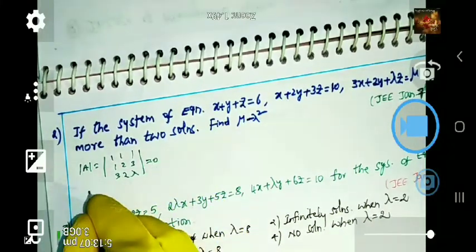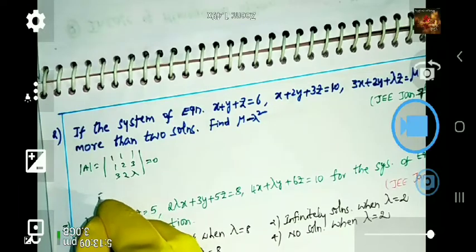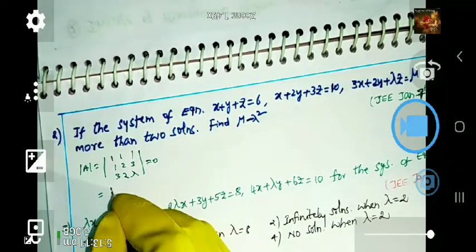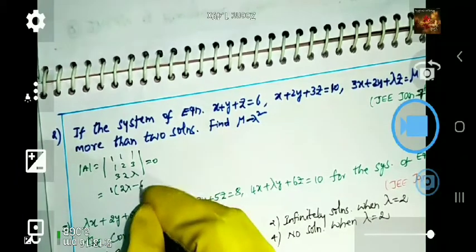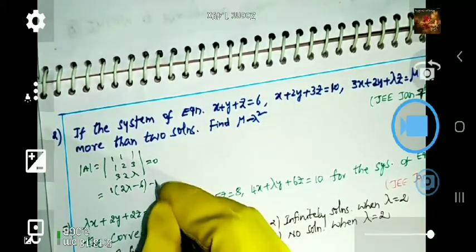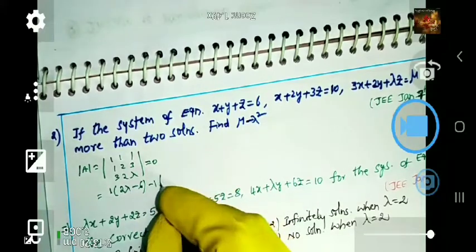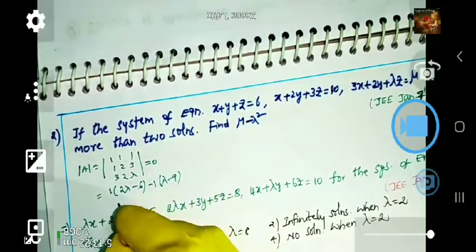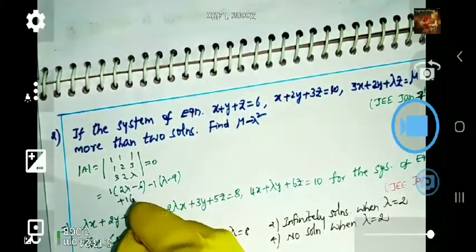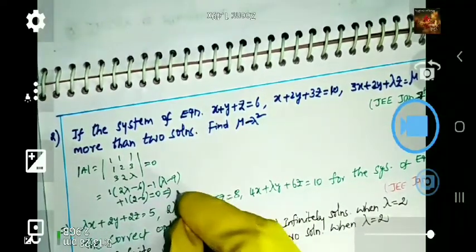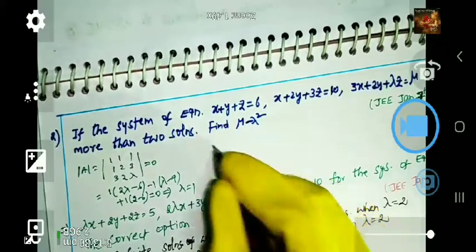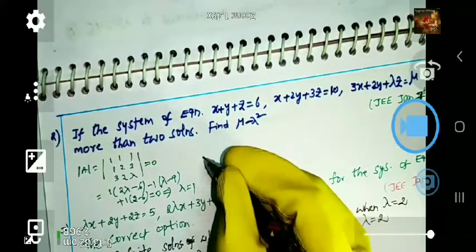By determinant expansion: 1 into (2 lambda minus 6), minus 1 into (lambda minus 9), plus 1 into (2 minus 6) is equal to 0. From this you can get the lambda value is 1. You can simplify yourself also.